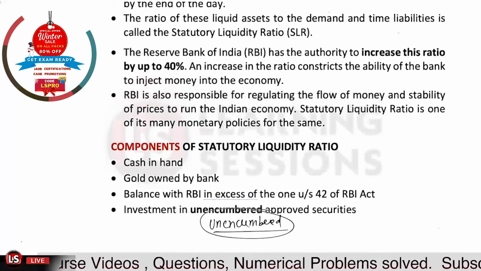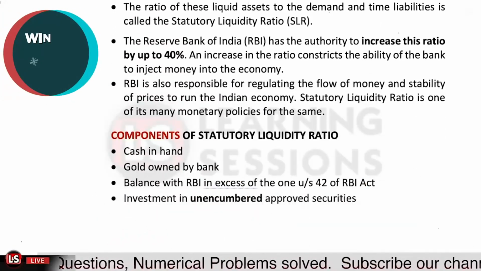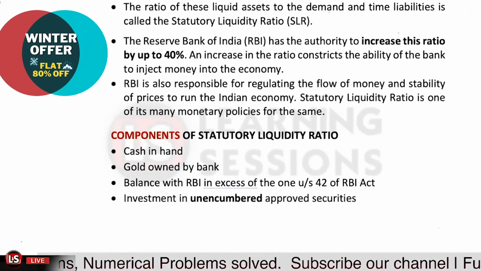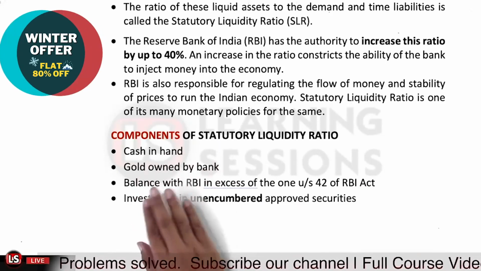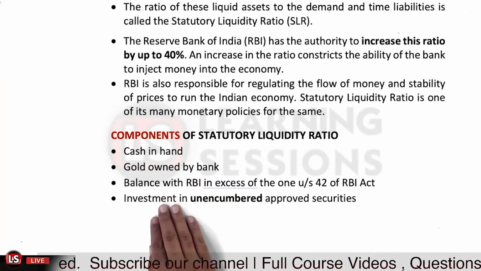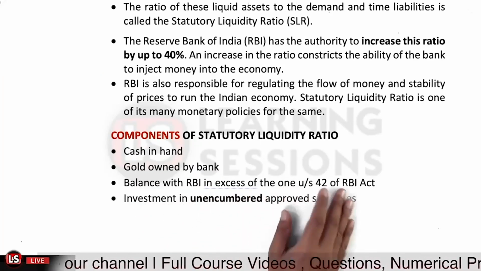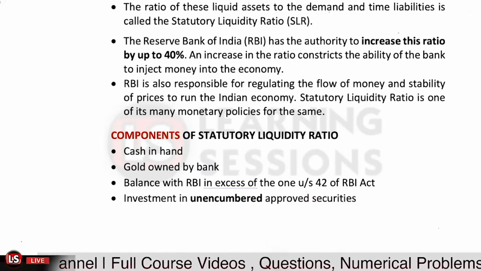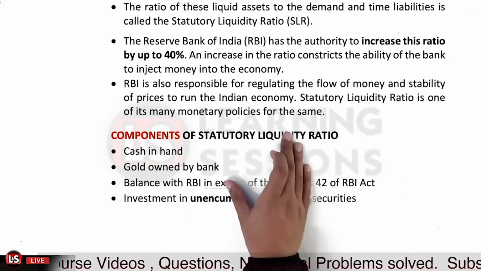Next, it is related to the components of the SLR. What are the different components of the SLR? First of all, SLR can be maintained in the form of cash in hand, and further it can be in the form of gold, and further it can be the balance with the Reserve Bank of India in excess of the one that is maintained in the form of the CRR. So if the banks are maintaining excess of CRR, the surplus in the CRR can also be accountable for SLR purposes.